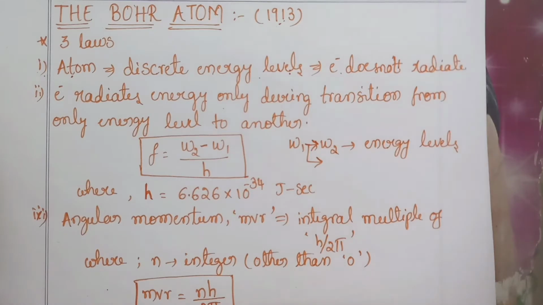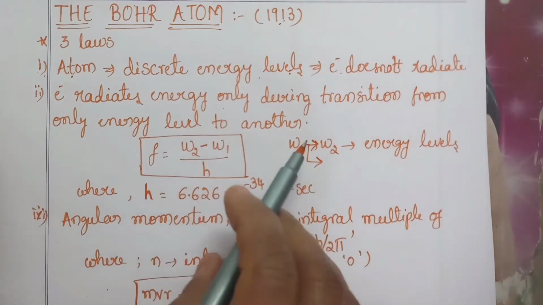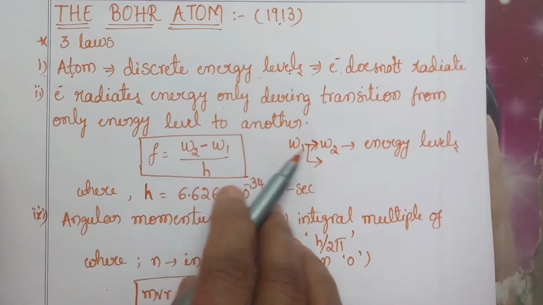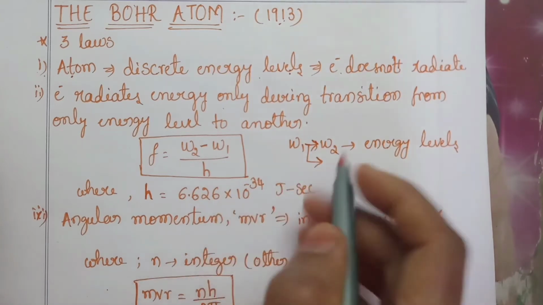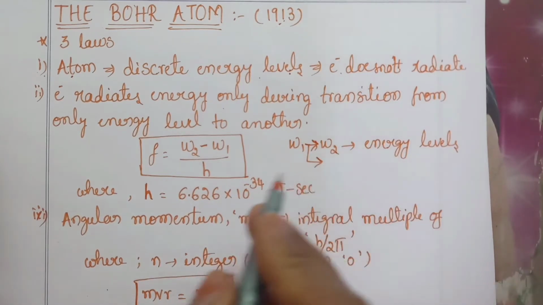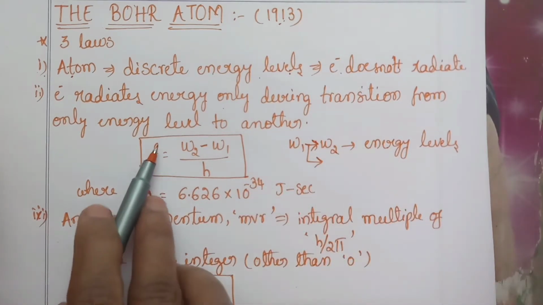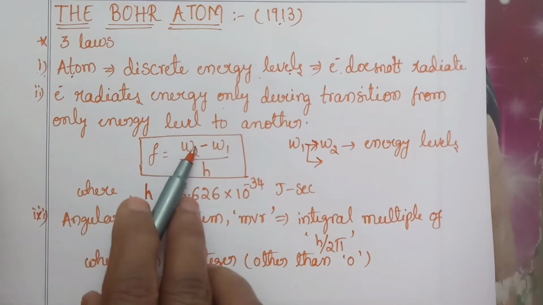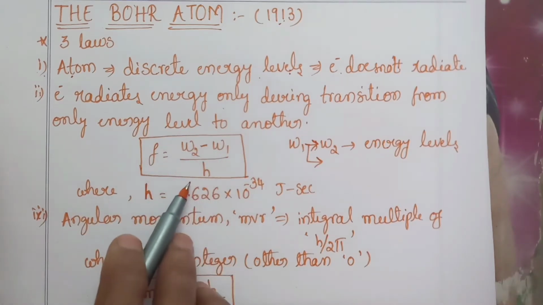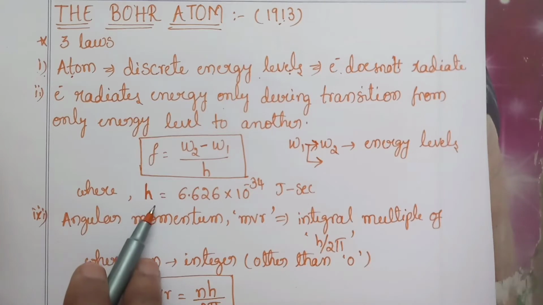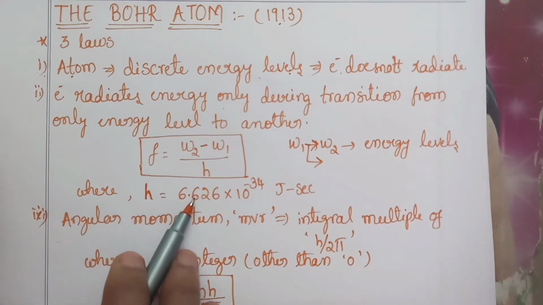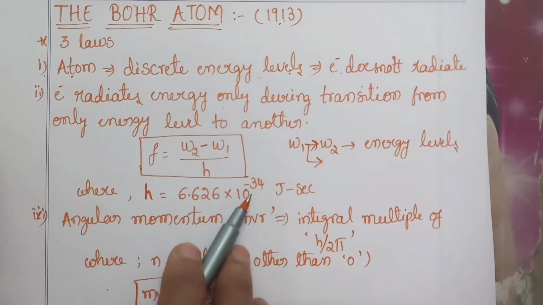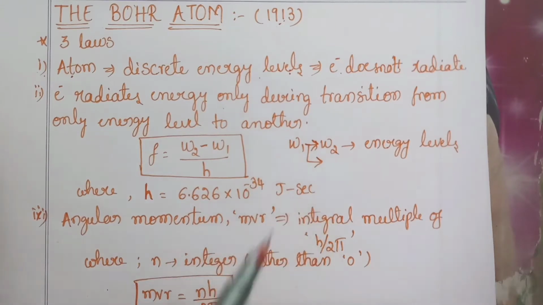That means when the electron is moving from energy level, say W1 to W2, then only the radiation between them takes place. So the frequency of radiation f is given by (W2 minus W1) by h, where h is Planck's constant, equal to 6.626 times 10 to the power of minus 34 joule second.